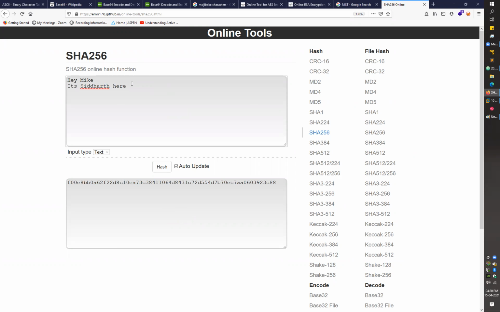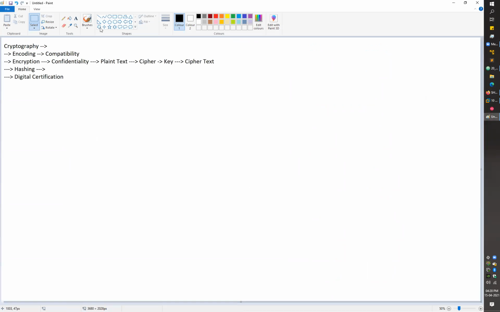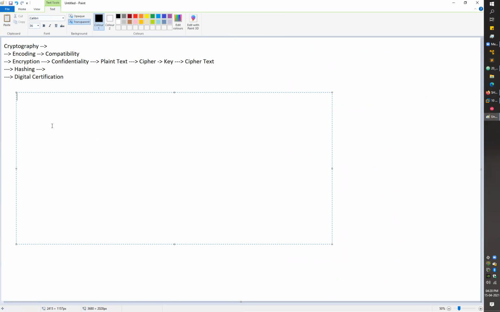Let me just add a full stop as well, and let me add a full stop here as well, right? So for that message, I got this hash value according to the SHA-256 hashing algorithm. I'm just copying the hash value and let me just paste it here. Just go with the text value. My message was, "Hey Mike," space, full stop.